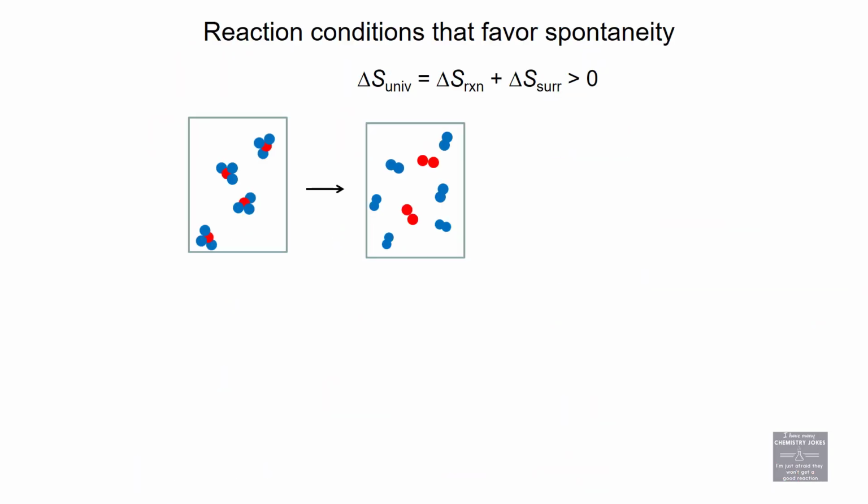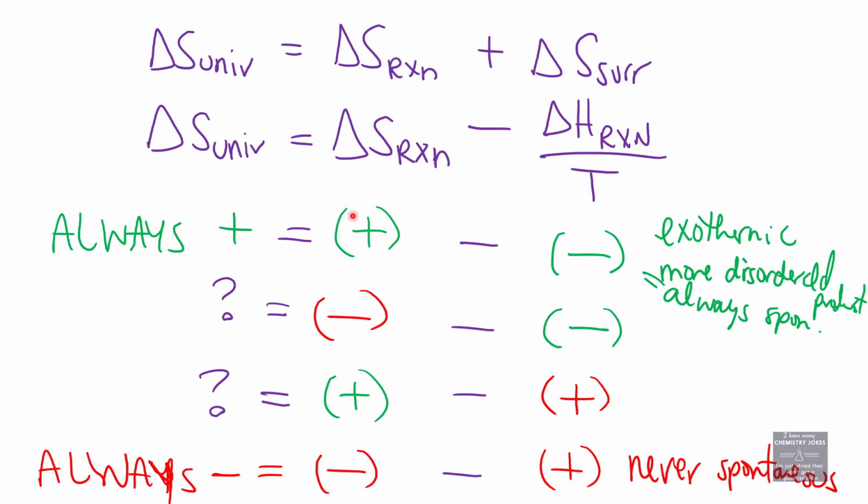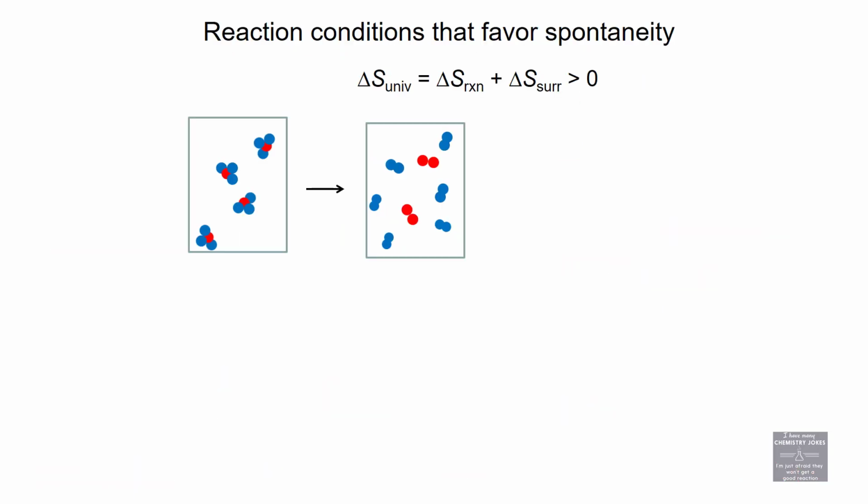Okay, reaction conditions that favor spontaneity. We said, in general, a positive delta S favors spontaneity. A negative delta H favors spontaneity. Let's look at this reaction. I'm going from 4 molecules in my reactant beaker to more than 4 molecules in my product beaker.